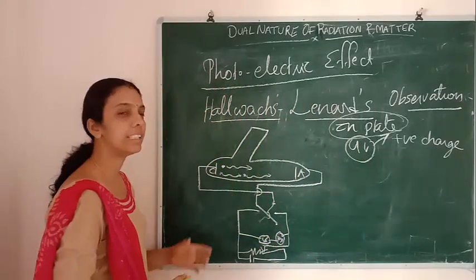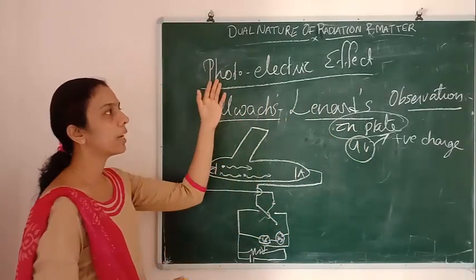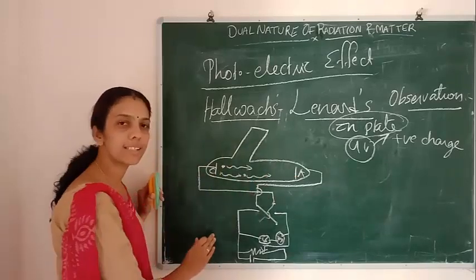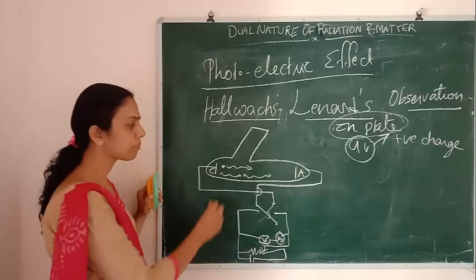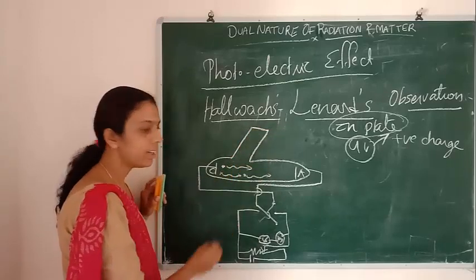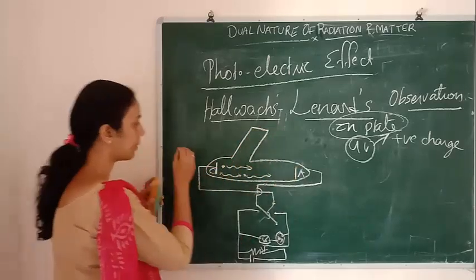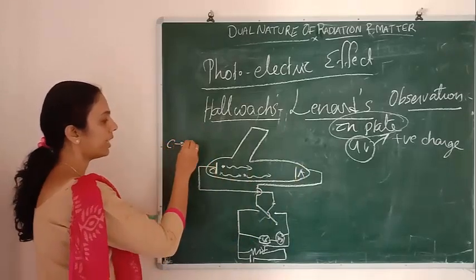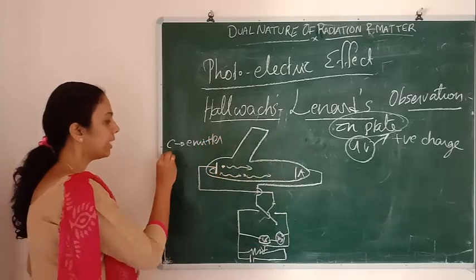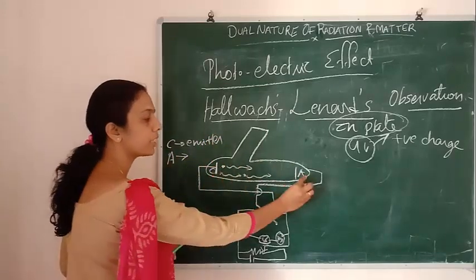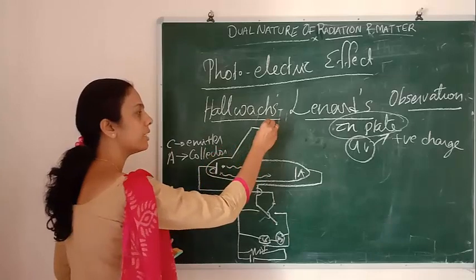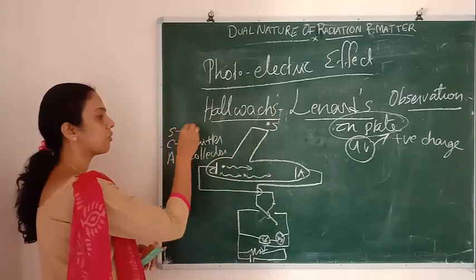Then they did a detailed study of the photoelectric effect using an experimental setup. This is the experimental setup for the photoelectric effect. It is an evacuated glass tube with a quartz window. Here two plates are there. Plate C is called the emitter plate. From here electrons will be emitted and come towards A, so A is called the collector plate. And for that we are using a monochromatic source of light.